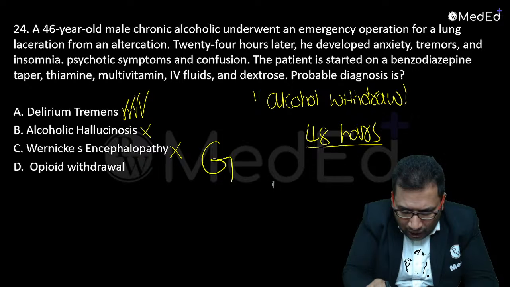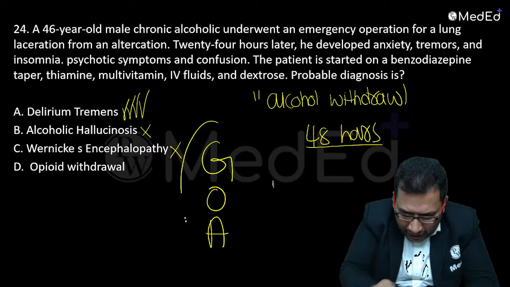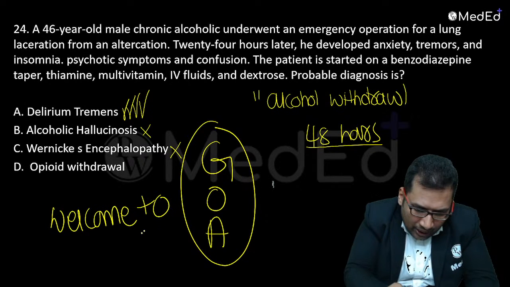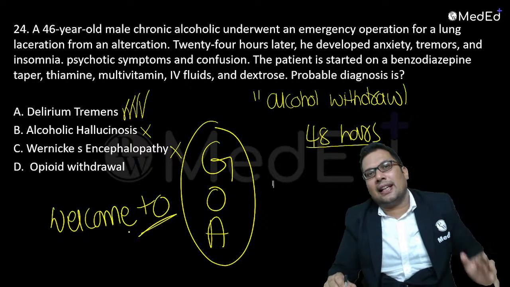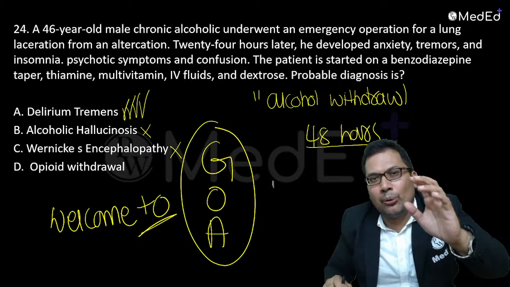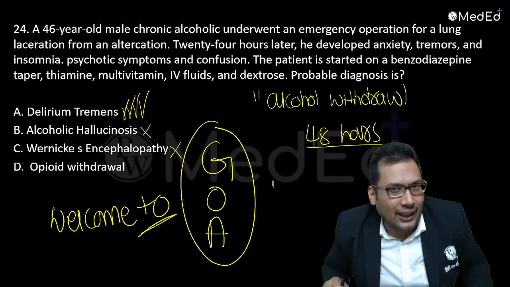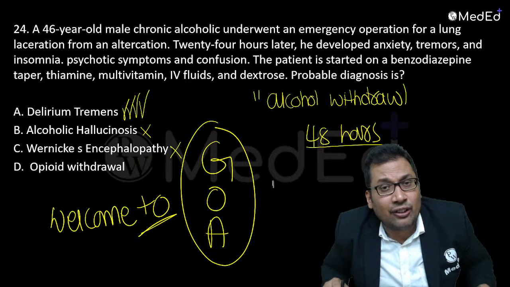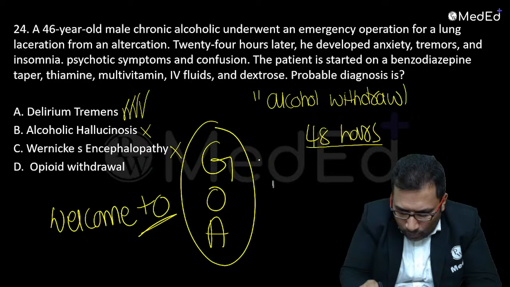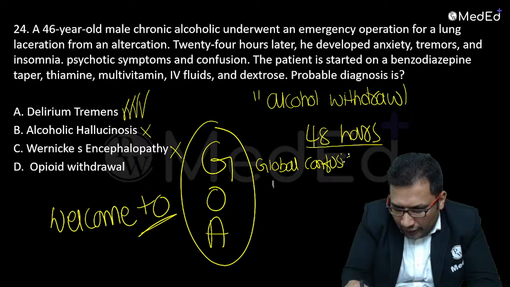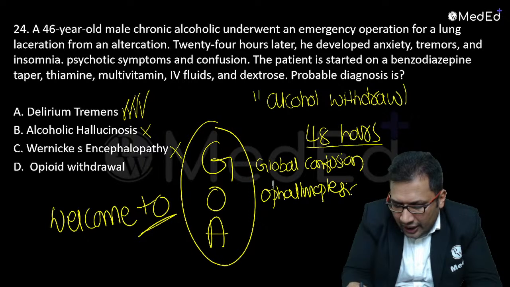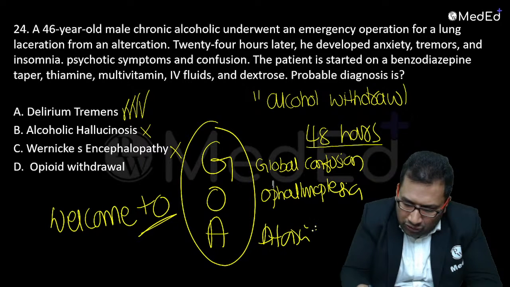Remember the mnemonic Goa. Wernicke is equal to Goa. Welcome to Goa. Goa party after the exam, after the June 23rd exam. So welcome means Wernicke. G for global confusion, O for ophthalmoplegia, A for ataxia. So I'll write here: global confusion, ophthalmoplegia, ataxia.